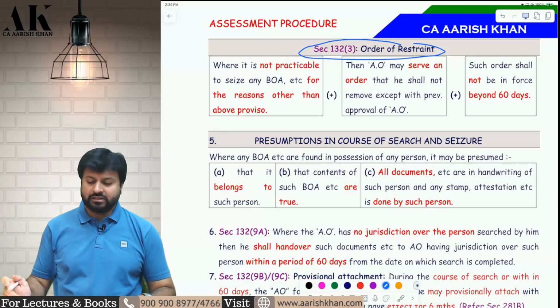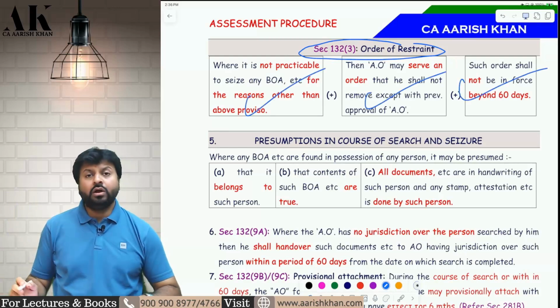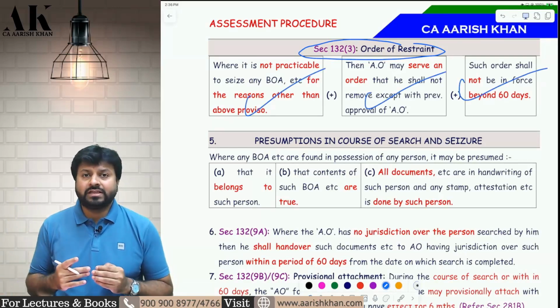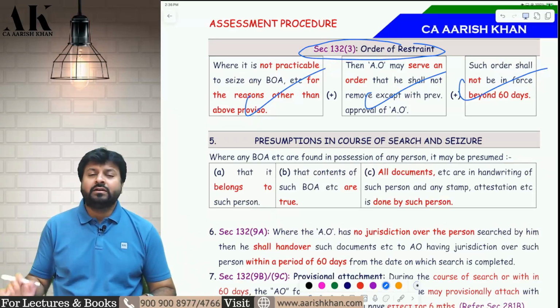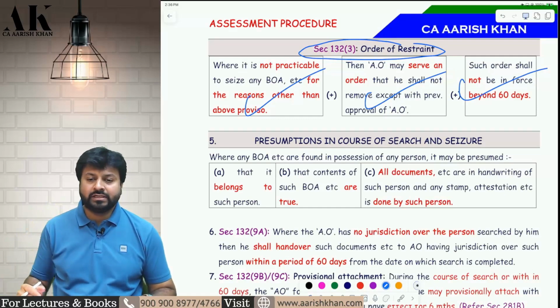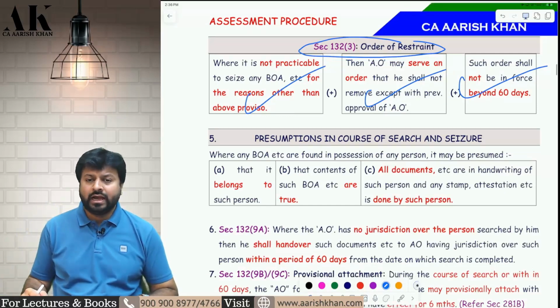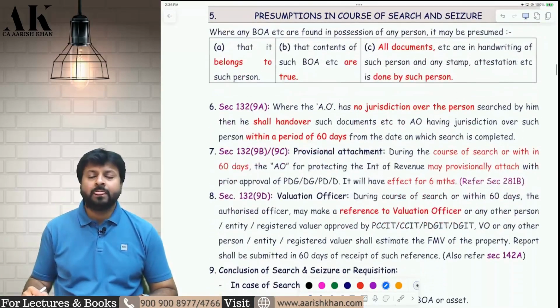Such orders are called as what? Check it please. Order of restraint, where the officer is restraining you from using it or selling it for any other purpose, for some period, that is maximum 60 days. He cannot do beyond 60 days. Okay. I hope it is clear to all of you.